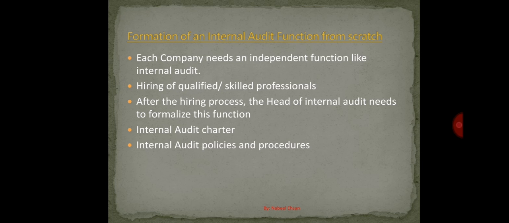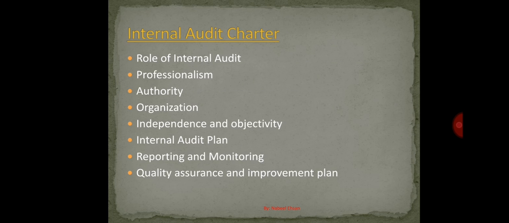As I mentioned in the previous slide, internal audit has some role to play in the governance process as well. So the governance of the internal audit function is based on these two documents. One is the internal audit charter, and the second one is internal audit policies and procedures. Okay, today we'll be discussing the internal audit charter. It's a formal document. You can find the standard document on the IIA website.